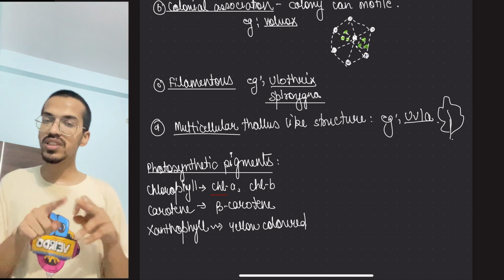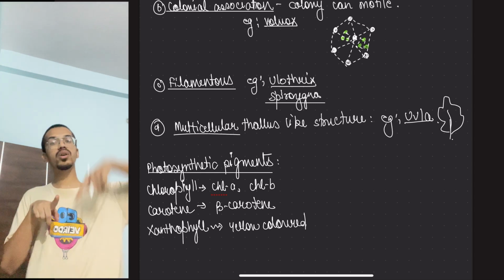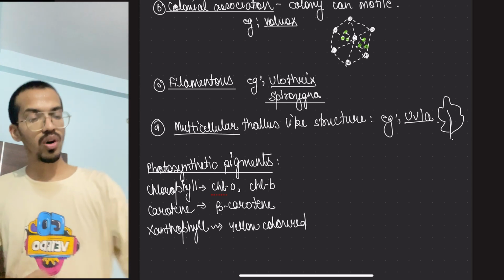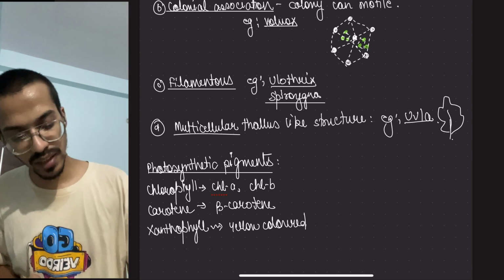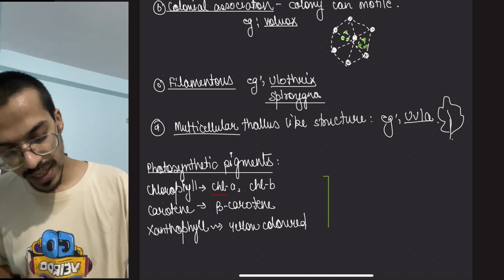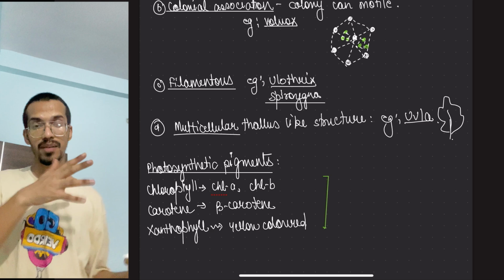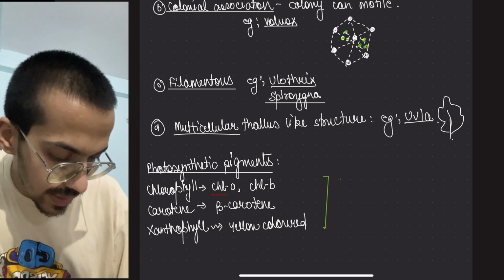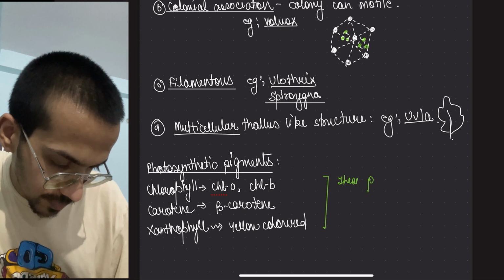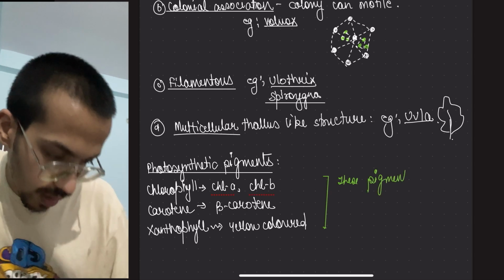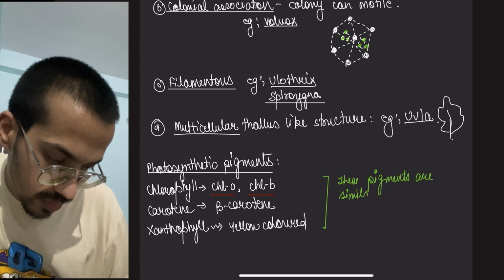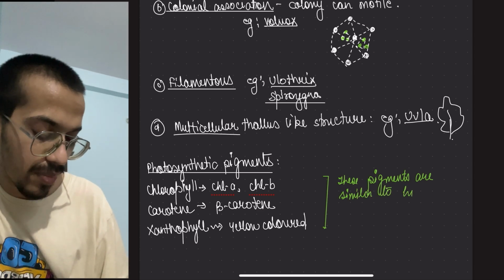Means it gives us an idea that these are more closely linked to the higher plants. Because of this and certain other reasons, they are closely associated with the higher plants. Means evolutionarily, they are closer. Okay. So these pigments are similar to higher plant pigments.